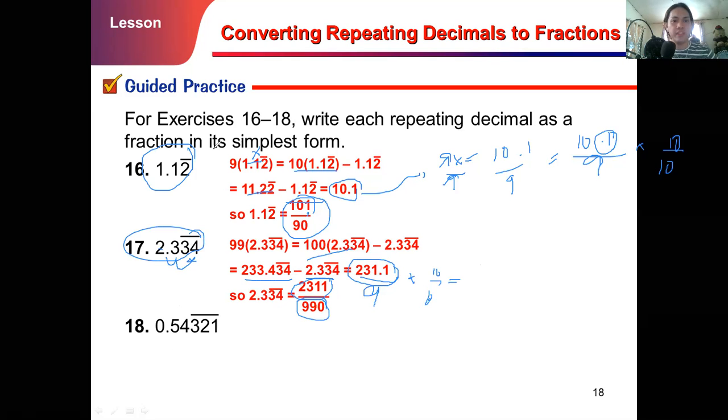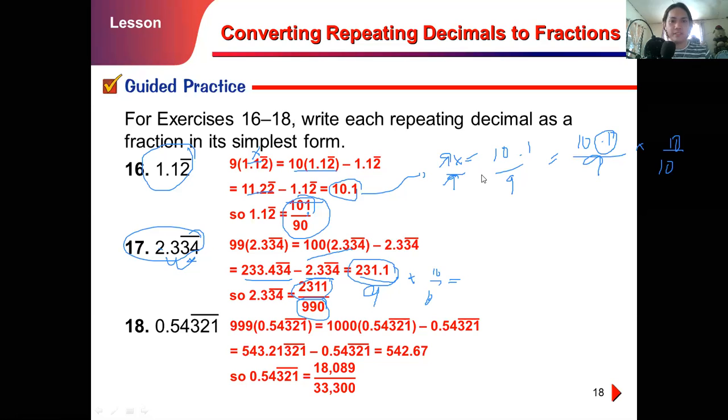Yes. What about this one, number 18? Okay, number 18, let's do the math. As you can see in number 18, based on the given, there are three repeating decimals, 3 digits. So we will multiply it by 1,000 as I have instructed a while ago. Multiplying the given by 1,000, this is the result. Subtract the given, that gives us 542.67.